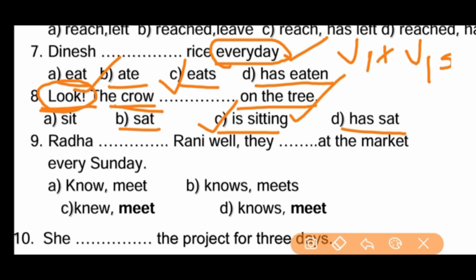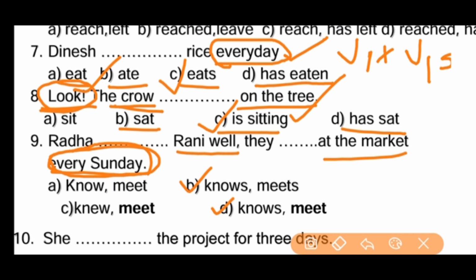Radha ___ Rani well. They ___ at the market every Sunday. Again here we can find out every Sunday. That means simple present tense. Every Sunday, every month, every year. That means habitual actions, daily actions. So Radha ___ Rani well. Radha know well, knows well, knew well. Yes, Radha knows well. So here B, D, the same options.